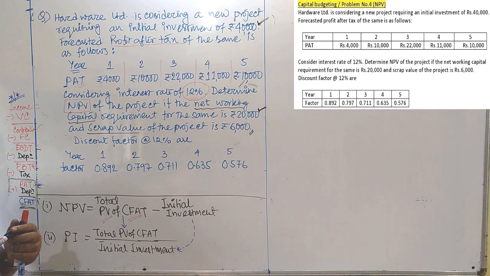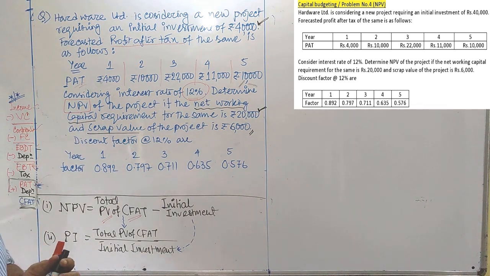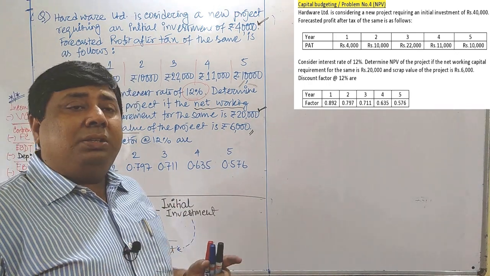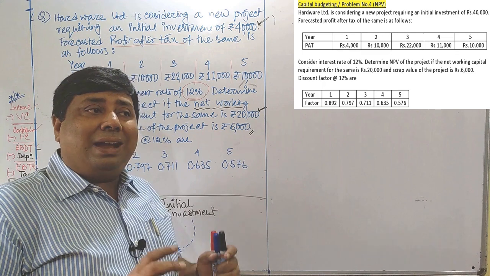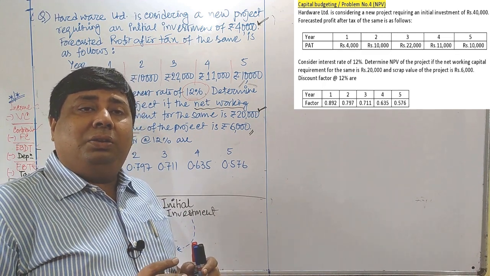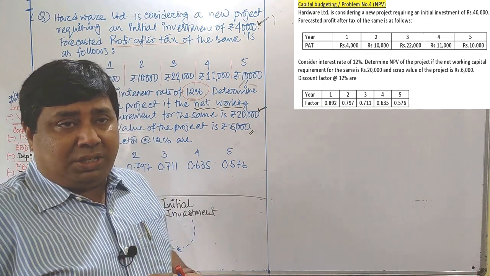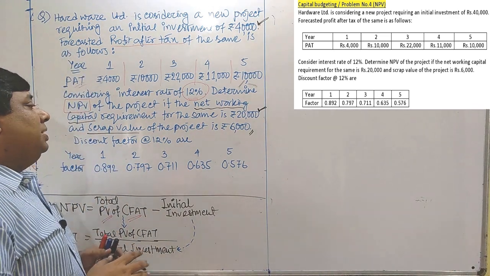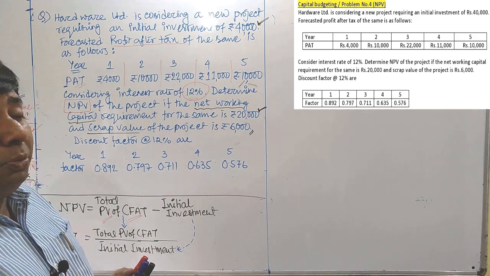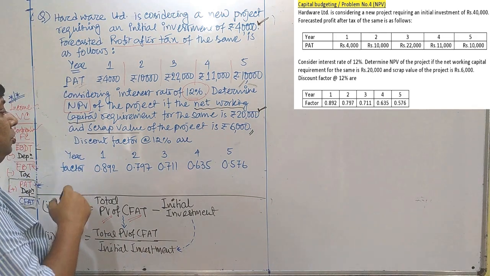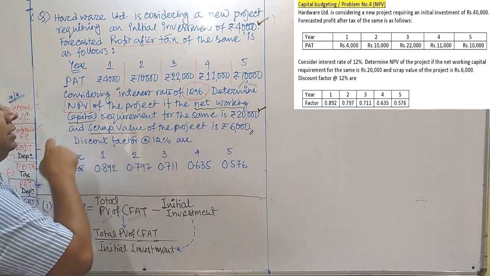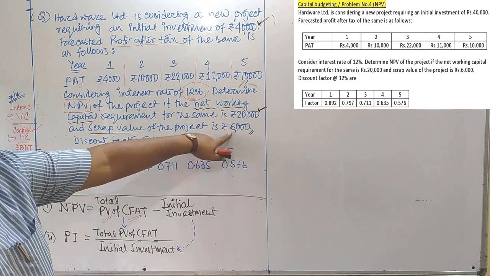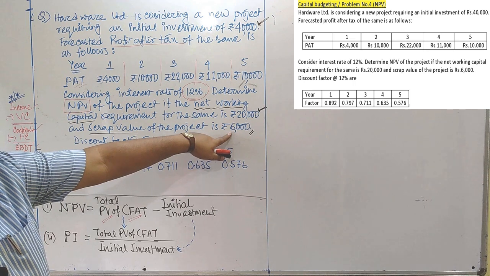It is basically disposable value. Whatever substance remains after using that particular machinery, plant or whatever it may be, that substance can be sold at the end of the project. And whatever value we manage to achieve by disposing of that usable property, plant or equipment, that value is known as scrap value. There is a possibility of getting back 6,000 rupees at the end of the project also.